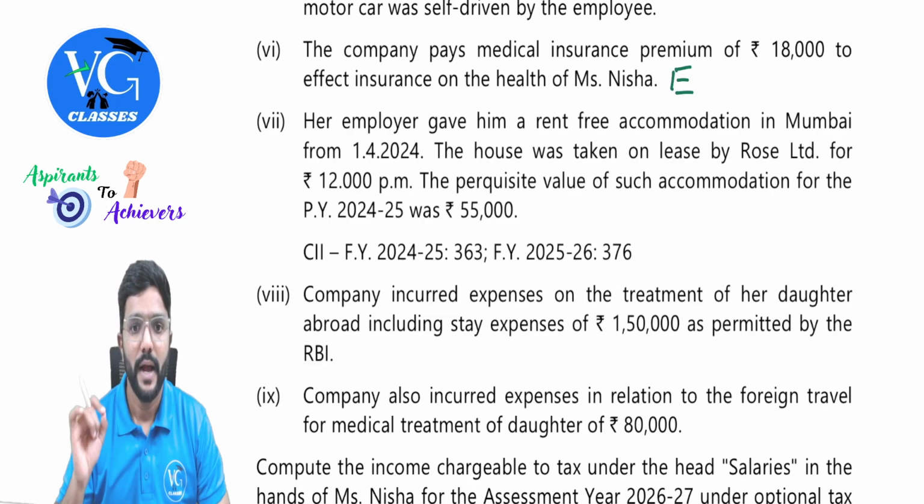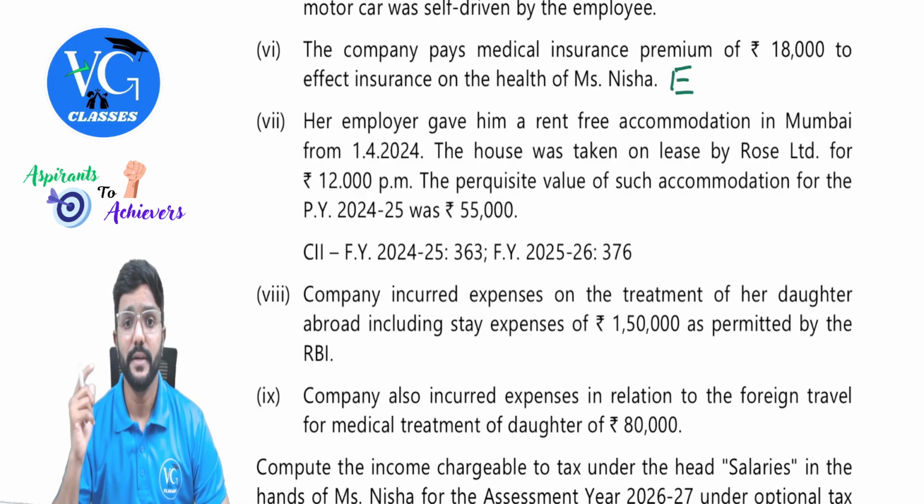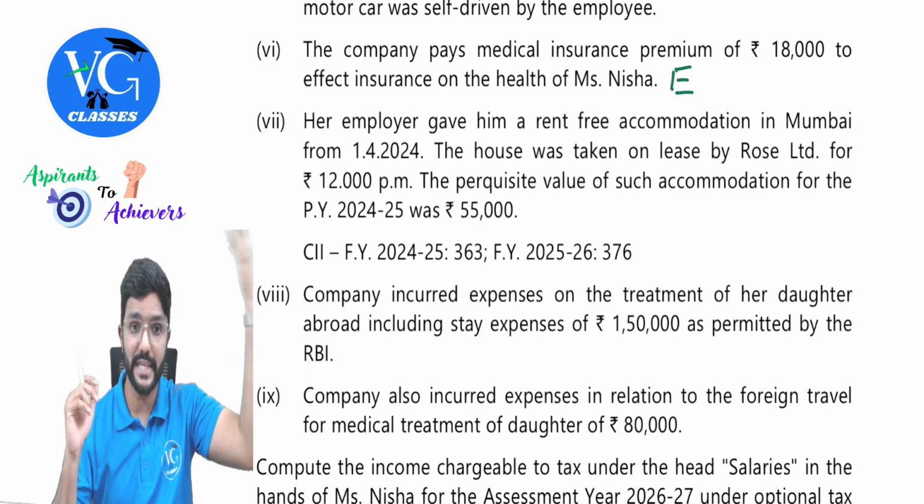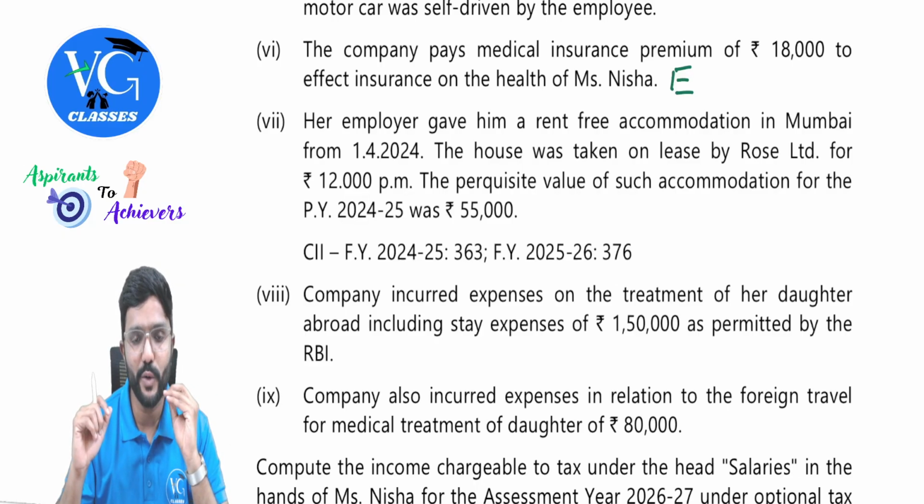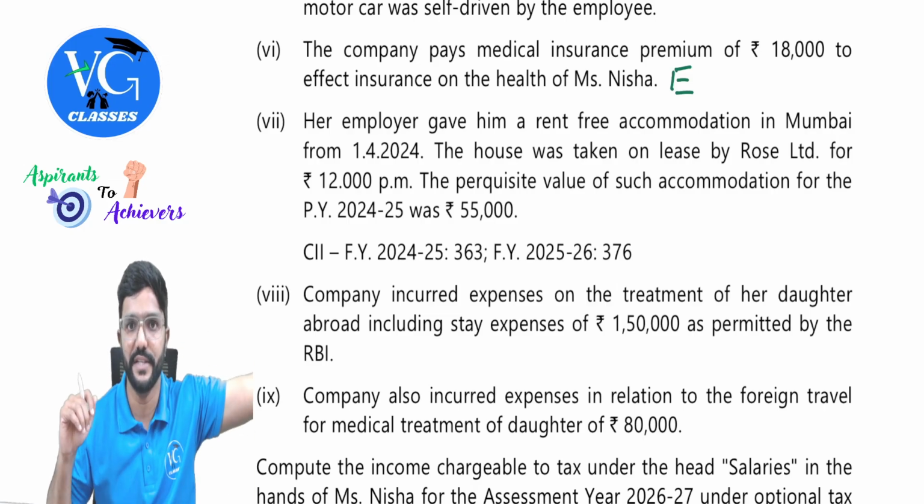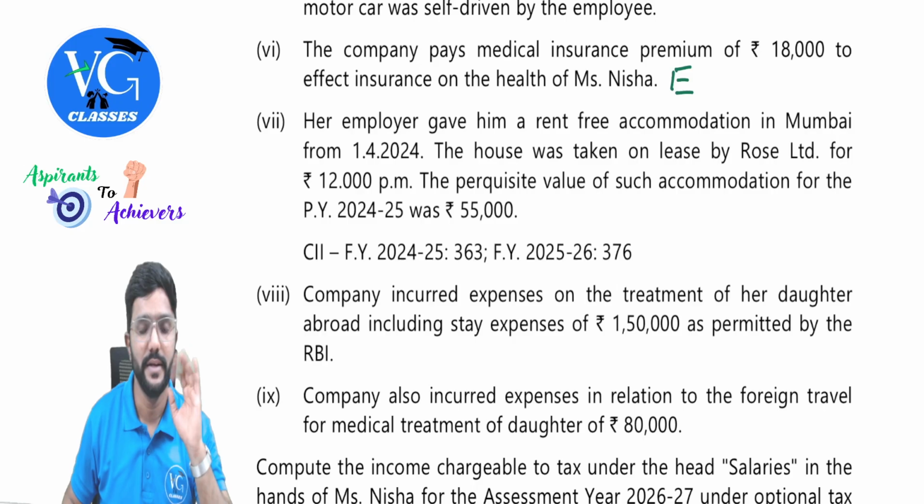Next, our employer gave her a rent-free accommodation in Mumbai from 1st April 2024. That is last year. The house was taken on lease by Rose Limited for 12,000 per month. So it is taken on lease or rent and then given to the employee. The perquisite value of such accommodation for the previous year 24-25 was 55,000. Last year value, guys. So we need to restrict the perquisite value to this indexed value. Okay?